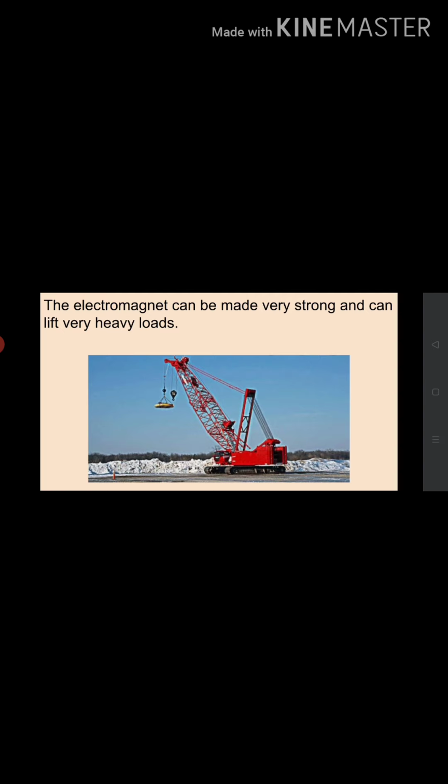Now let us find out the advantages of electromagnets. Electromagnets can be made very strong and can lift very heavy loads. So cranes are used for lifting heavy loads. At the end of such a crane is a strong electromagnet attached to it.